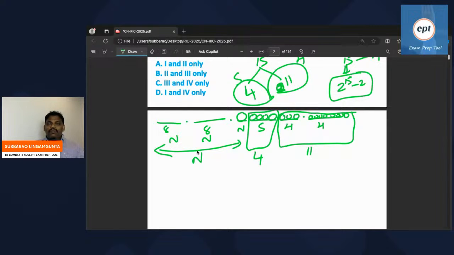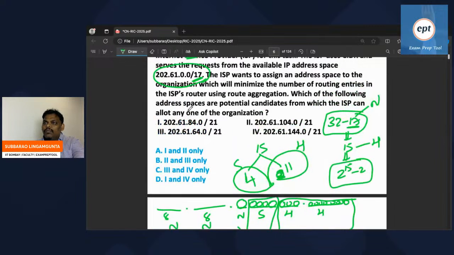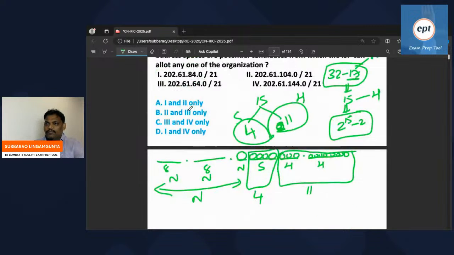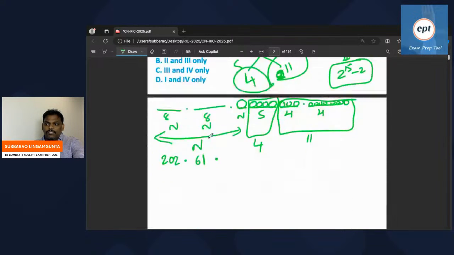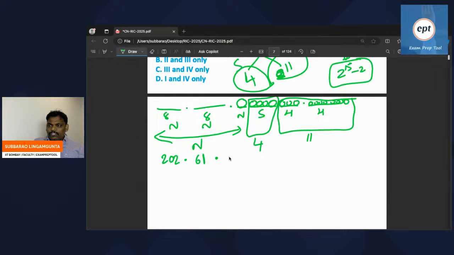So in the given problem, what is the network part? Write it as it is. The network part is given as 20.61, let me write it. Network part, if you see, 20.61. Then the next one, network, 0.0. Everyone observe 0.0. It is okay.